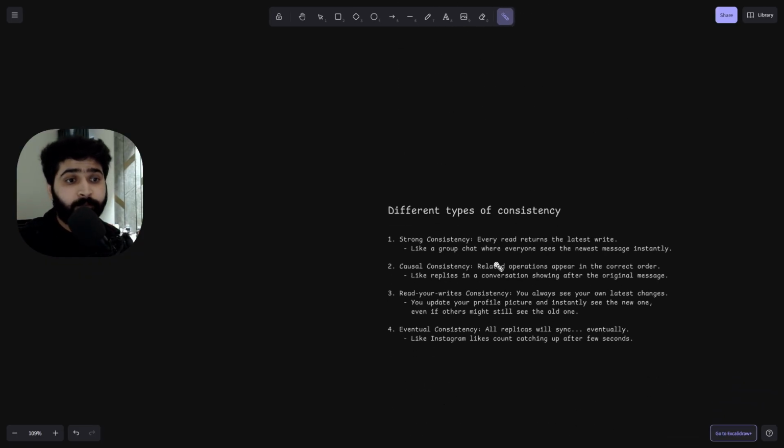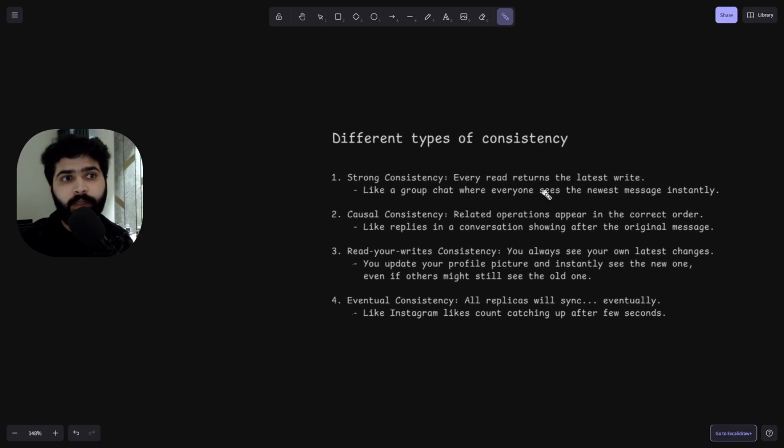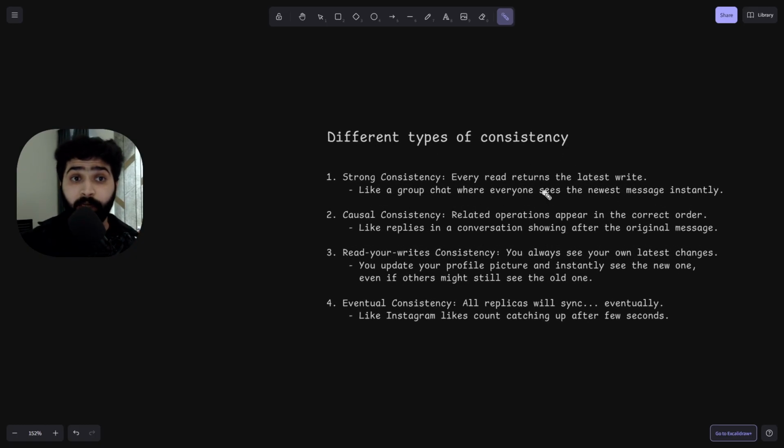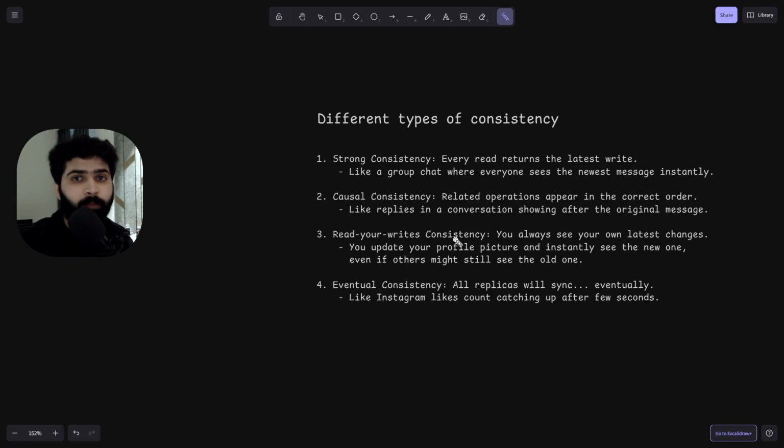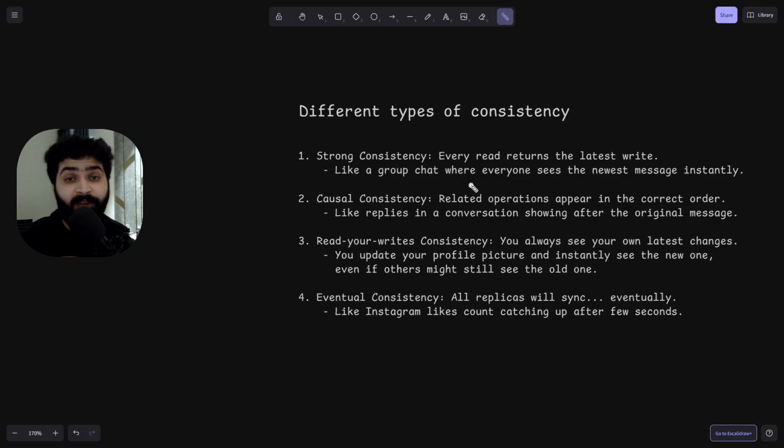Okay. So as I mentioned earlier, we will cover the different types of consistency. Earlier, the consistency we were talking about was just referring to strong consistency. Okay. So we have strong consistency, causal consistency, read-your-writes consistency, and eventual consistency. Okay, so let's understand one by one what these are. Although you have used or might be aware of these consistencies, you might not be aware of their names.